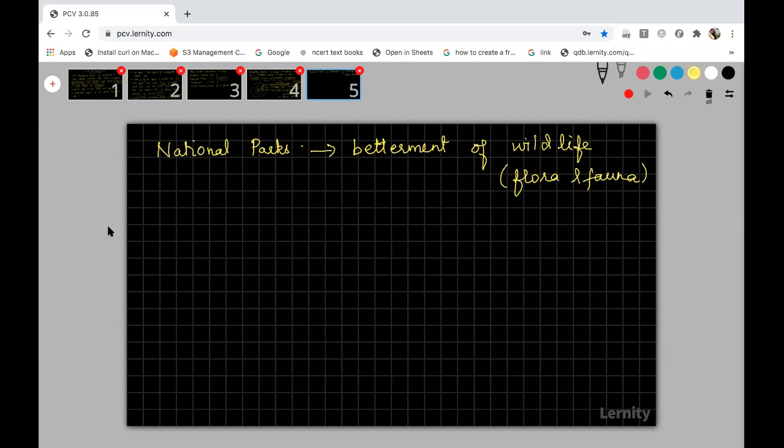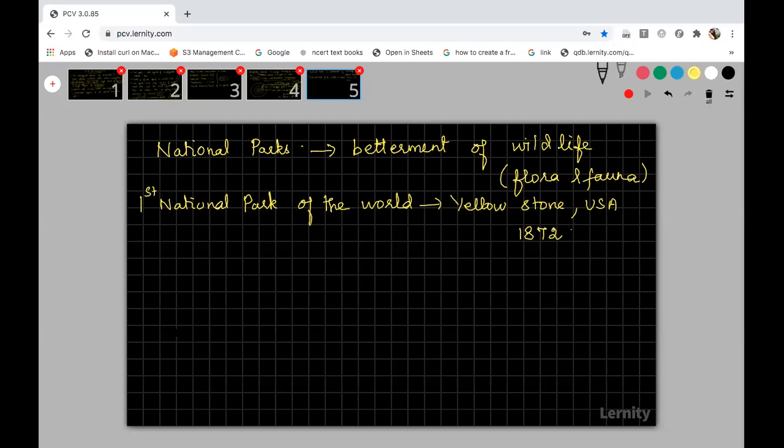The first national park of the world is Yellowstone, which is in the USA. This is the first national park of the world. It was founded in the year 1872. 1872, right? Similarly, we have so many national parks in India.